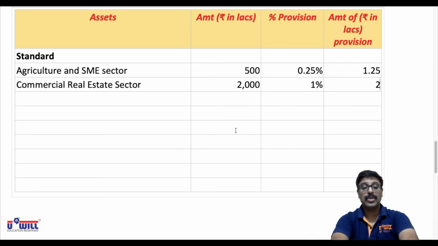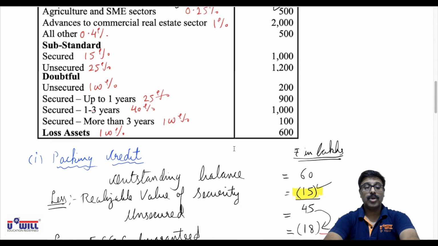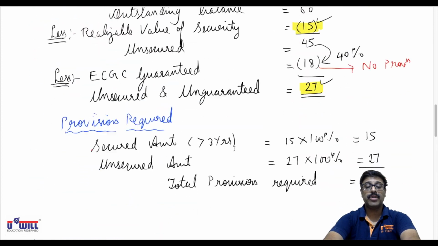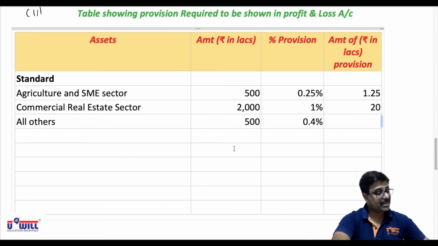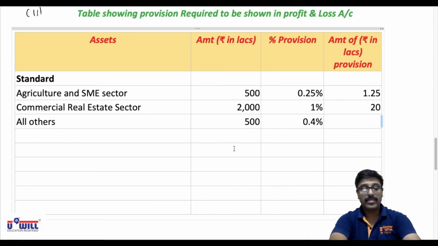Then after commercial real estate sector, we have all others, 500 lakhs, on which 0.4% provision is required. So 0.4% provision on 500 lakhs would be 2 lakhs. Okay. Then we come to substandard assets.